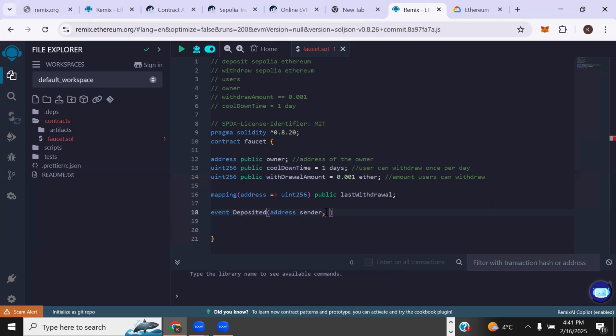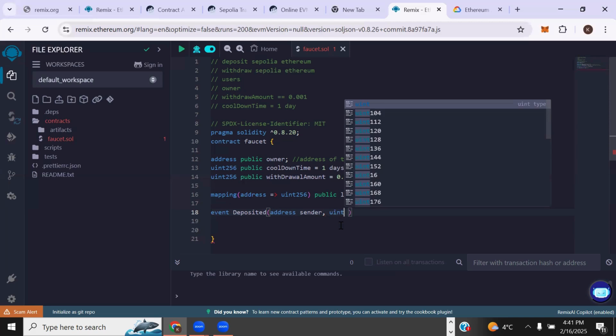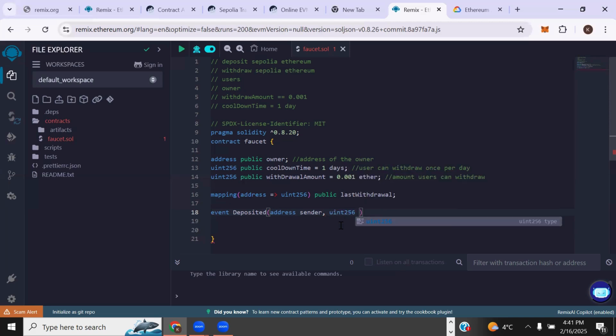That is why, like we said during our class, Web3 gives you this sort of anonymity. All you have to do is create your wallet address and interact with smart contracts. So this event takes in two things: the sender's address, and the amount that's been deposited into our contract.